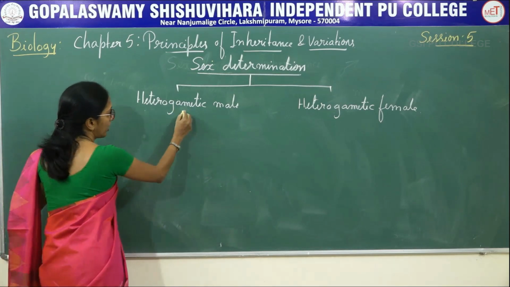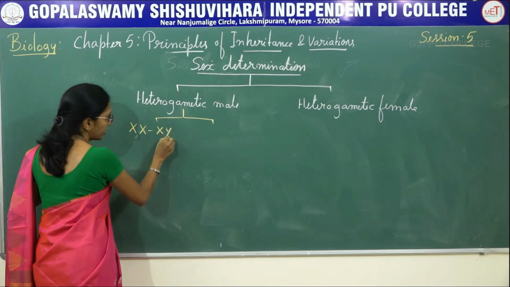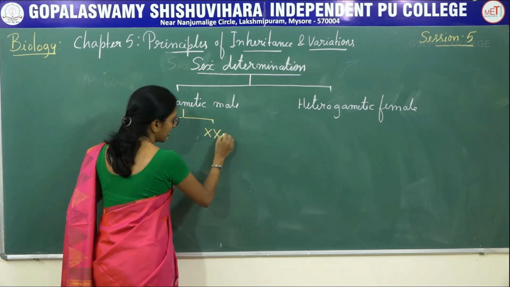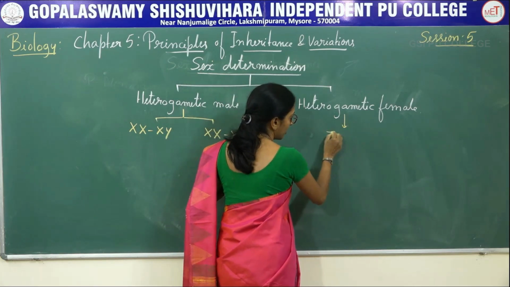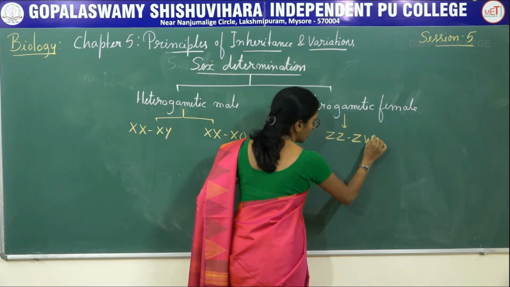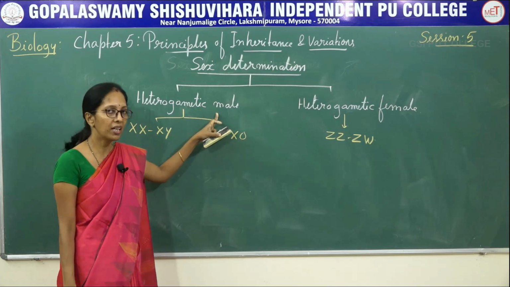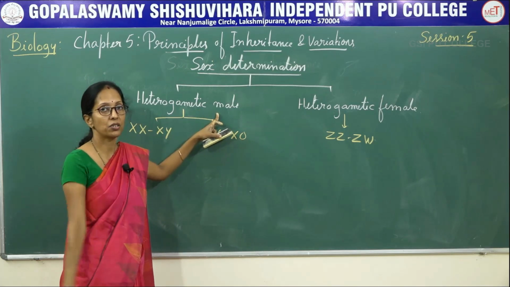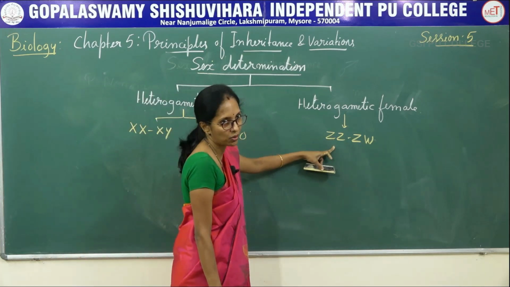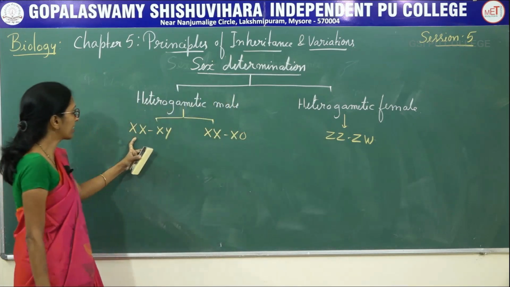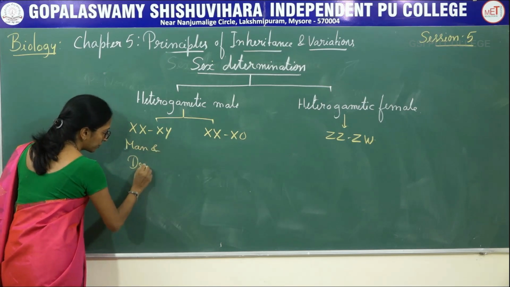Here, there are two types. Examples: the first one is XX, XY type and XX, X0 type, and here you are going to study only one type, that is ZZ, ZW type. So these two are the best examples for heterogametic male. That means the male has a capacity to produce two types of gametes, and here the female has a capacity to produce two types of gametes. So XX and XY type, best example is man and Drosophila.